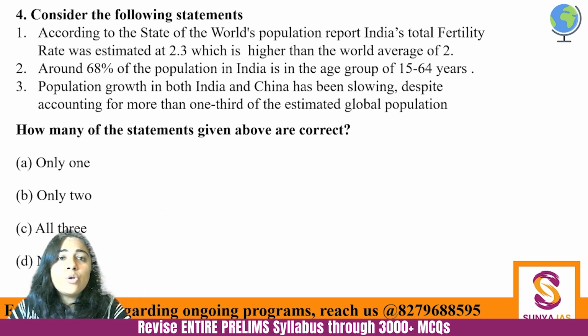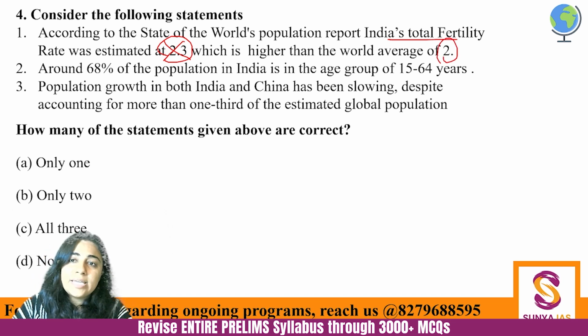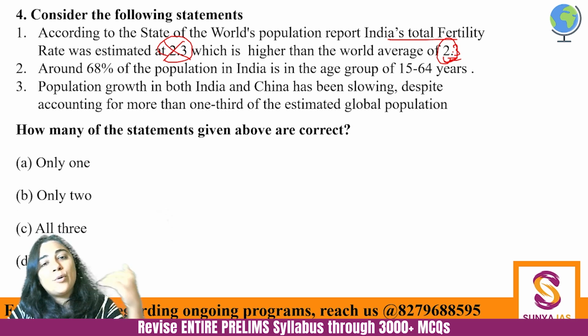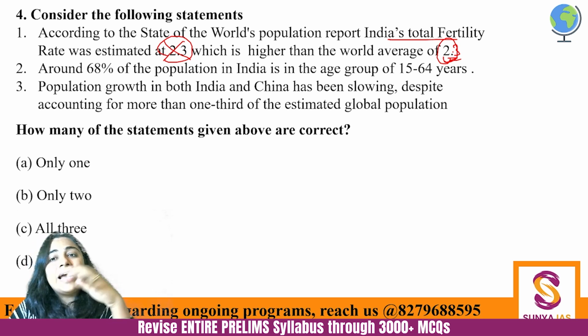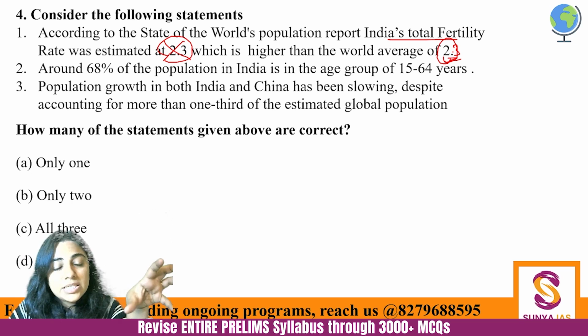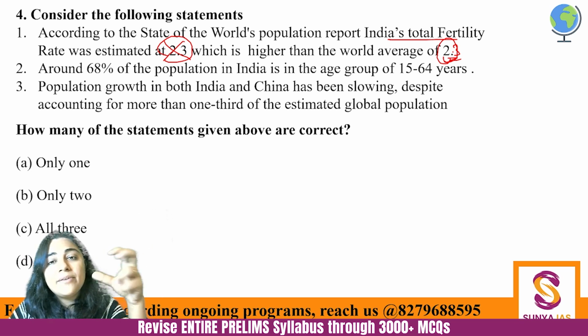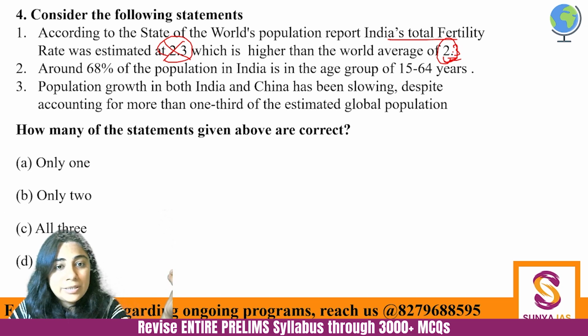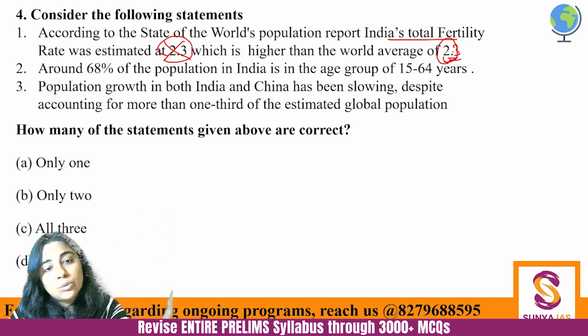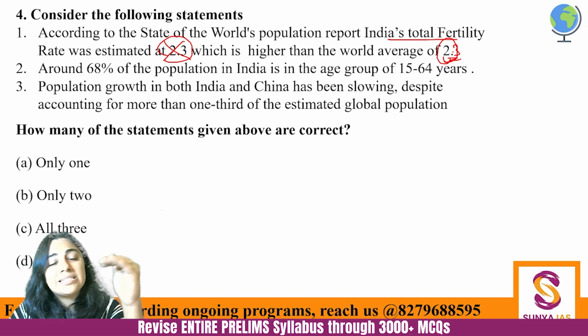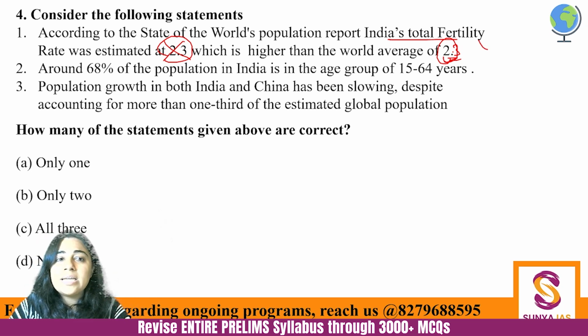ठीक है, so India's total fertility rate is definitely not 2.3. The world average is actually 2.3. ठीक है, and this is the demographic transition theory, that the lower income countries, the poor countries, the underdeveloped countries will have higher population, and as and when a country grows economically, the population will stabilize and then fall down. ठीक है, so first one is incorrect.